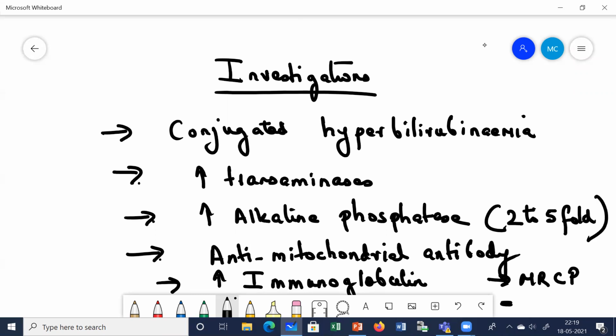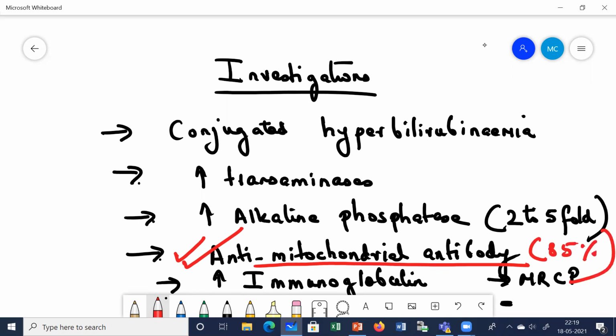And since I had told you in the very beginning that this is an autoimmune disease, remember the role of detection of anti-mitochondrial antibody is very important. Anti-mitochondrial antibody is detected in almost 85% of the cases of primary biliary cirrhosis. Okay, so this is important. Then there is also an increase in the level of immunoglobulin, mainly the IgM type.